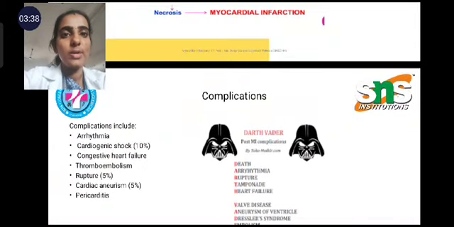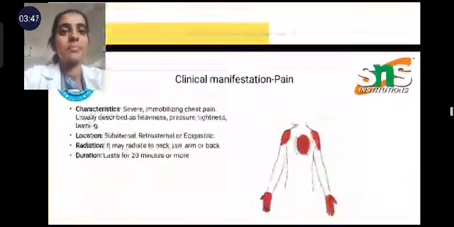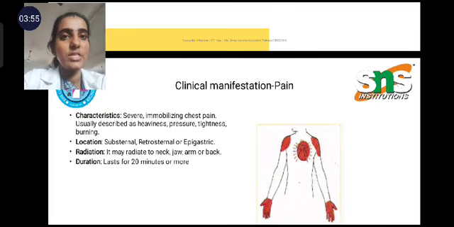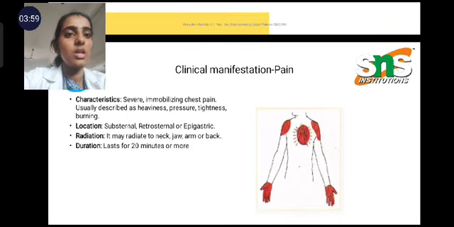The complications of myocardial infarction are arrhythmia, cardiogenic shock, congestive heart failure, thromboembolism, rupture, cardiac aneurysm, and pericarditis. Next, the clinical manifestations. The characteristics of myocardial pain are severe chest pain, tightness, heaviness, pressure, and burning sensation. The location is substernal, retrosternal, or epigastric.